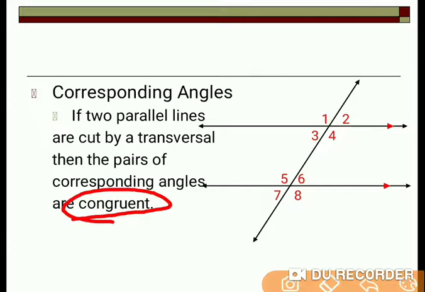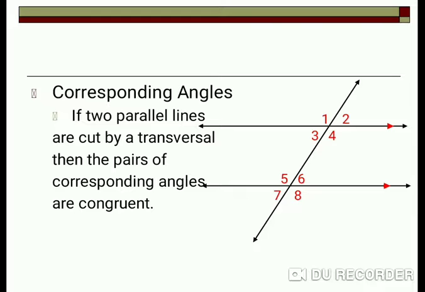Now we need to see which among these 8 make pairs of corresponding angles. Just observe in the figure. Look, angles 1 and 5 are corresponding, this is one pair.